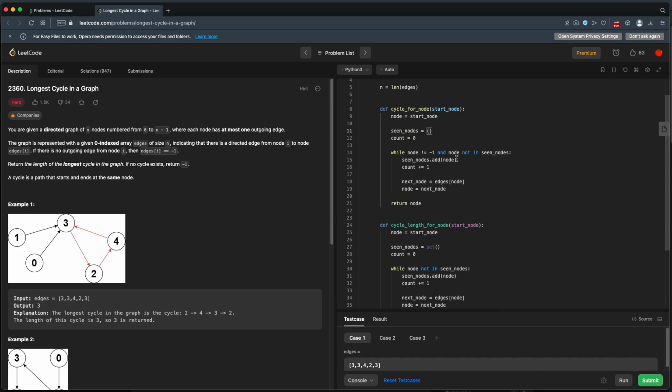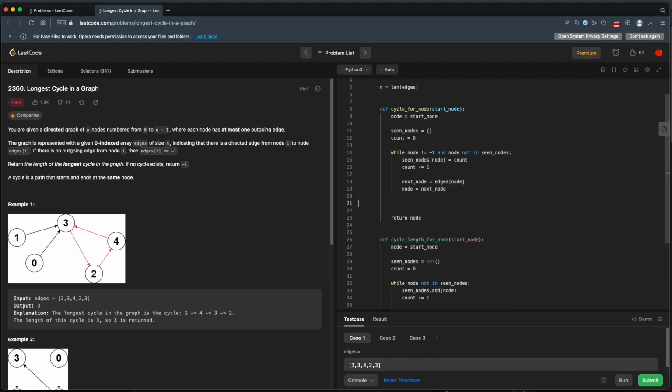And instead of having this add, we'll just say our seen node at this node is equal to our count. Okay, so that gets us a little bit of the way there. So now if we do end up with a cycle, how do we figure out how long that cycle is? Well, it looks like we're going to take our current count and we're going to subtract our seen node at that count.